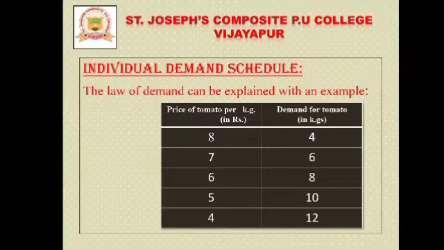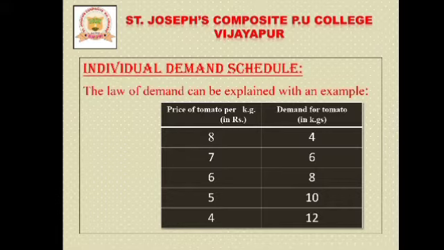Now we'll move on to the individual demand schedule. The law of demand can be explained with an example. Suppose a consumer wants to purchase tomato in the market. An individual consumer's demand varies with the quantities of goods demanded at various prices. Here is the individual's demand for tomato, given in this schedule.